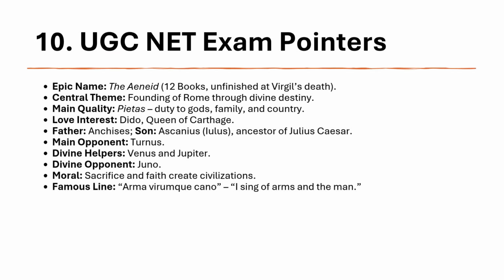UGC NET exam pointers. Before we end, here are key points for your UGC NET prep. The Aeneid has 12 books, and it was unfinished when Virgil died. The main theme is the founding of Rome through divine will. His greatest quality is pietas, or devotion to duty. His love interest is Dido, the queen of Carthage. His father is Anchises, and his son is Ascanius, ancestor of Julius Caesar. His main opponent is Turnus. Venus and Jupiter help him. Juno opposes him. The moral of the story: sacrifice and faith create civilizations.